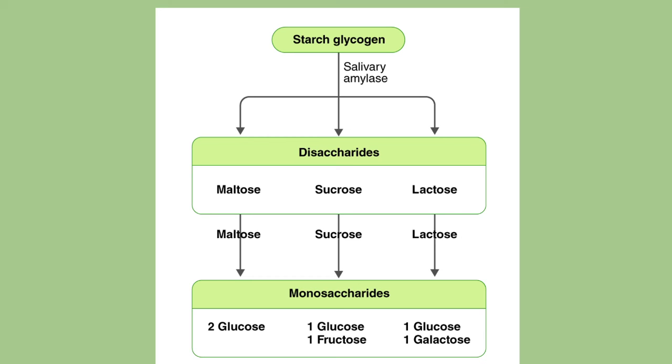Whenever these complex foods, starch and glycogen, convert into disaccharides, and disaccharides convert into monosaccharides by the action of enzymes. The saliva in our mouth cavity, or salivary amylase, converts the starch or glycogen into disaccharides like maltose, sucrose and lactose, and these disaccharides convert into monosaccharides like glucose, fructose and galactose. This glucose is directly assimilated into the blood.